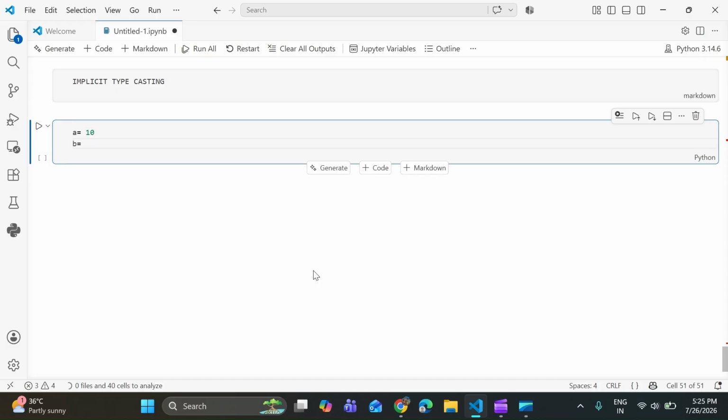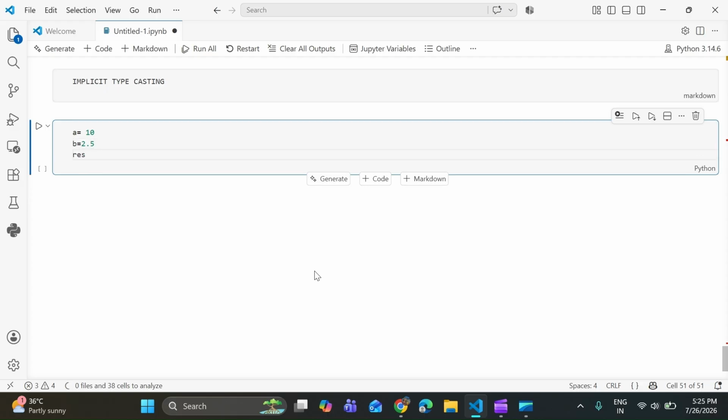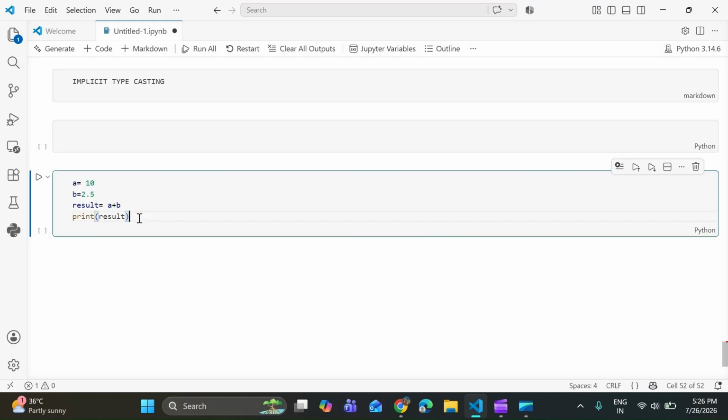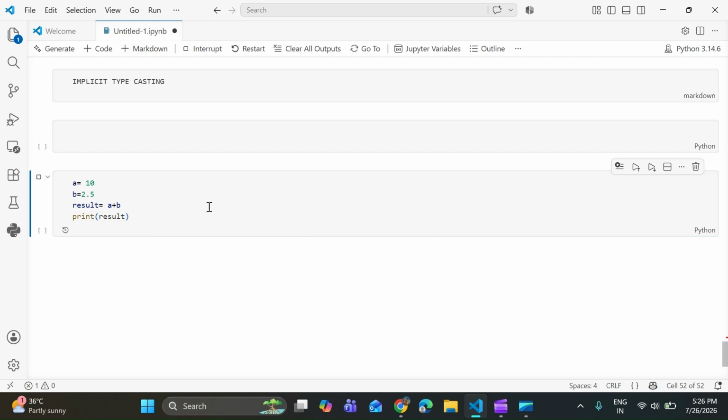We store them and perform a mathematical operation, like a plus b. See, it's called implicit typecasting.